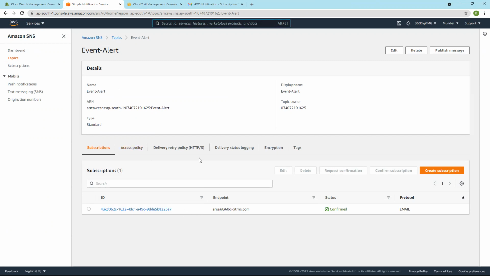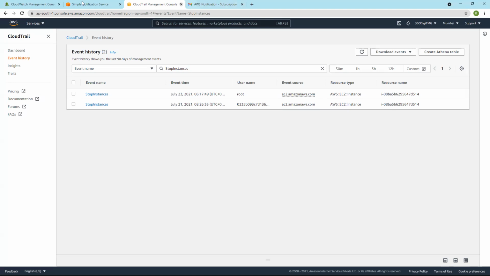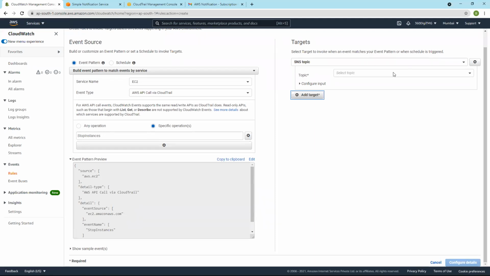Now if I add this SNS topic in my CloudWatch events, then I'll get a notification when I stop the instance.